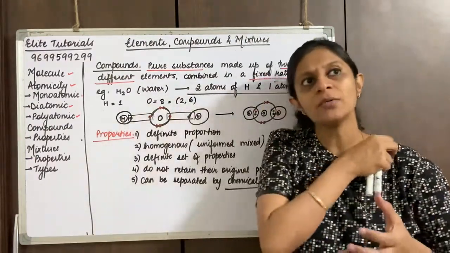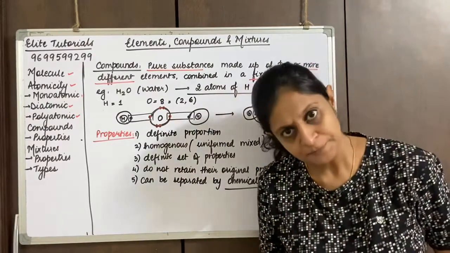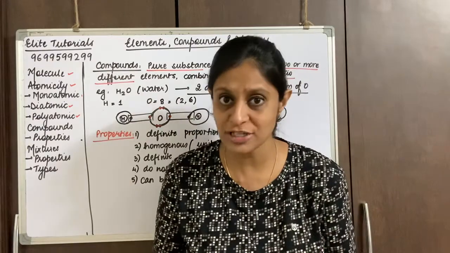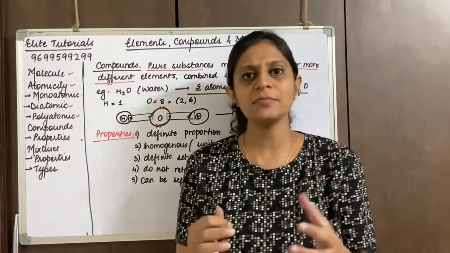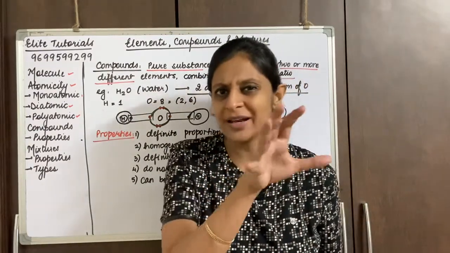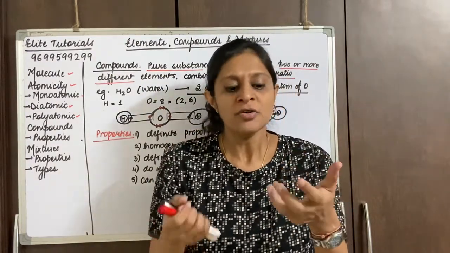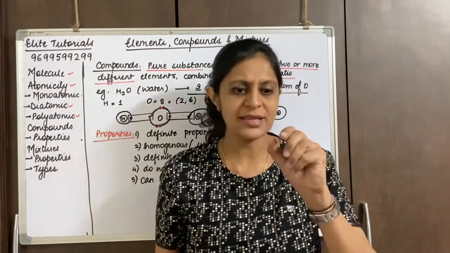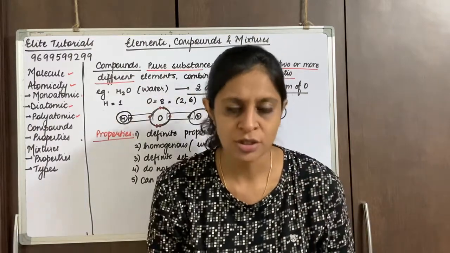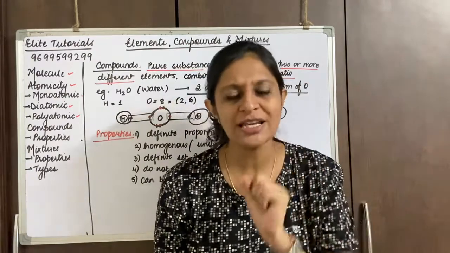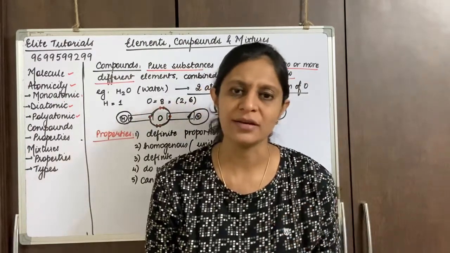Now you might wonder, okay, then what is physical means? When I said they can be separated only by chemical means and not physical means, it means simple. Just an example to explain what physical means is. When you're eating some sabji, and there's a piece of chili that comes into it, what you do is you just pick the chili piece and remove it. In chemistry, that can also be called hand picking.